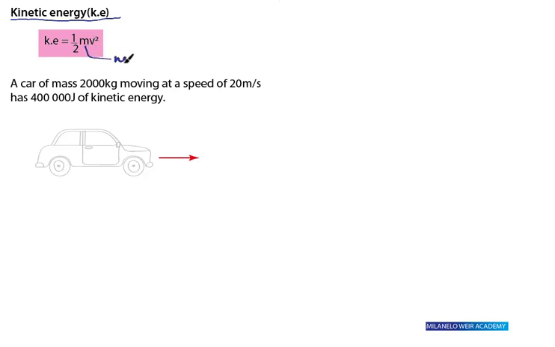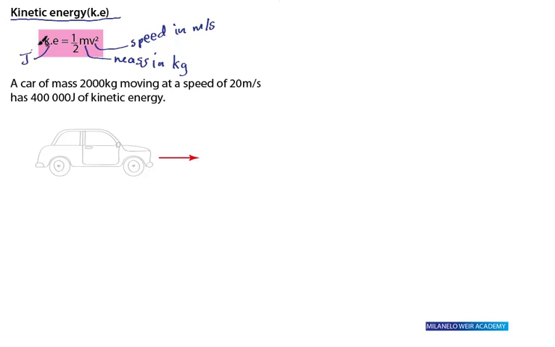M is mass in what? In kilograms. V is the speed or velocity in meters per second. Then of course Ke is the energy in joules.